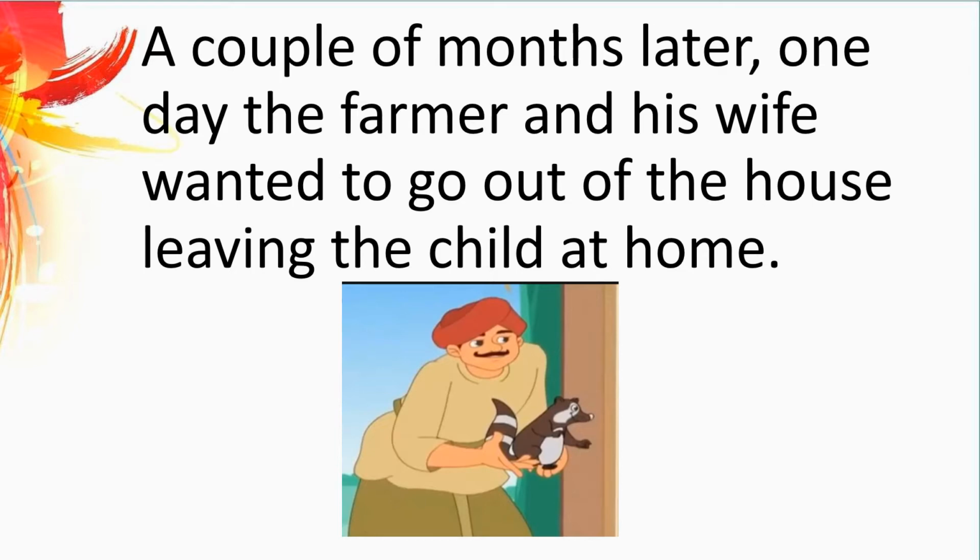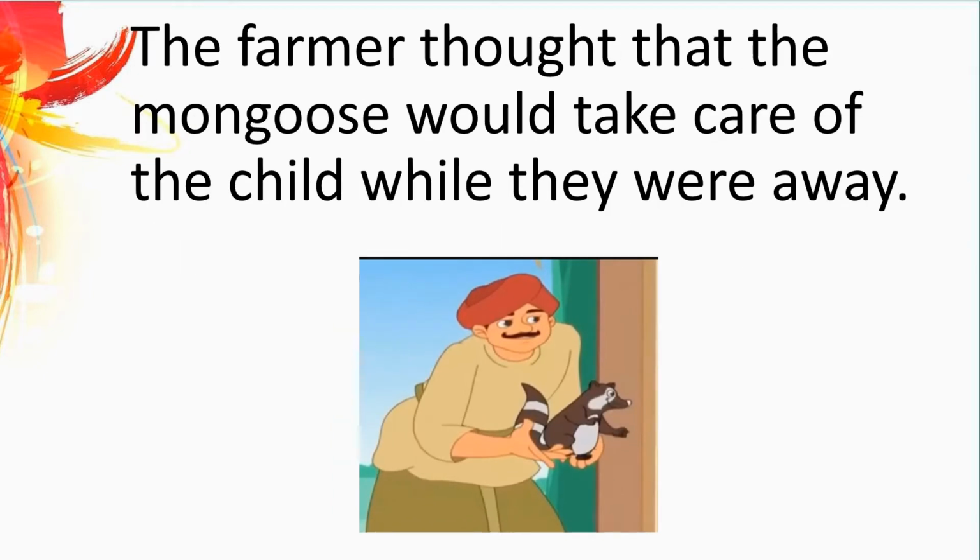Now see, the farmer and the wife brought a pet animal. And what is the name of the pet animal? Mongoose. Now see, the farmer and his wife wanted to go out, leaving the child alone at home. The farmer thought that the mongoose would take care of the child while they were away.